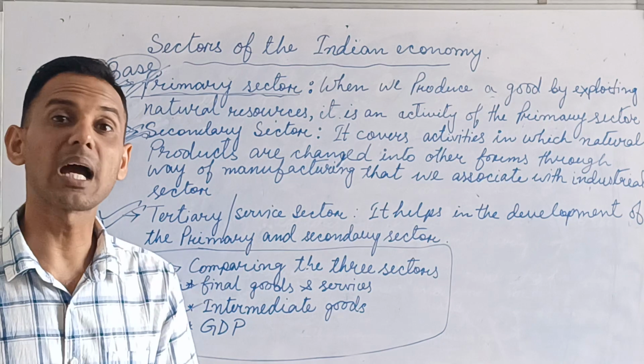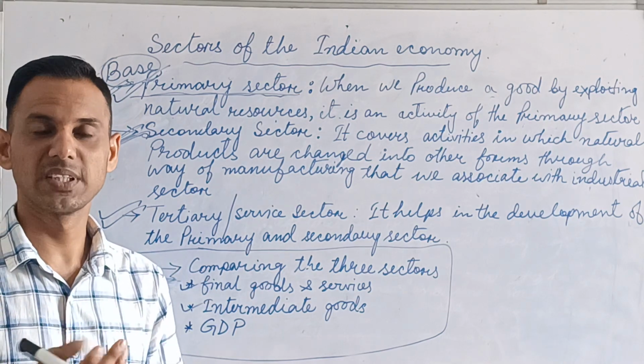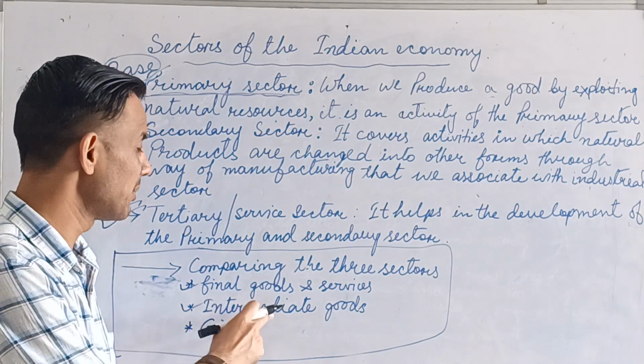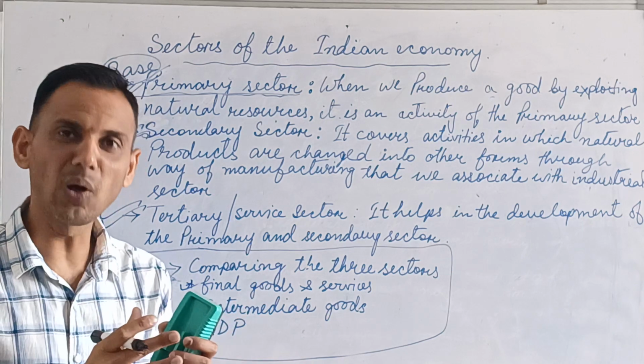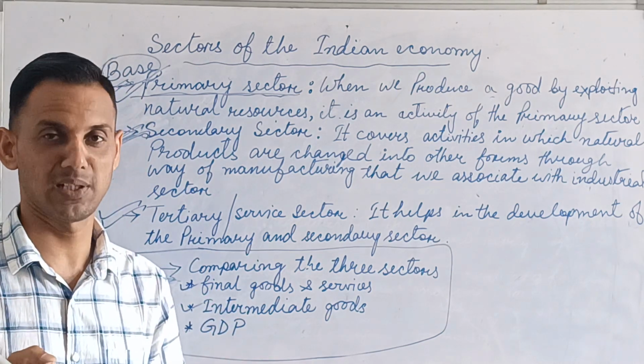Suppose you want to make a cup of tea, what are the things you need? Sugar, water, LPG. So these are the inputs. This is called the intermediate product. When you combine all these things, then you finally get a cup of tea. So a cup of tea is a final product.